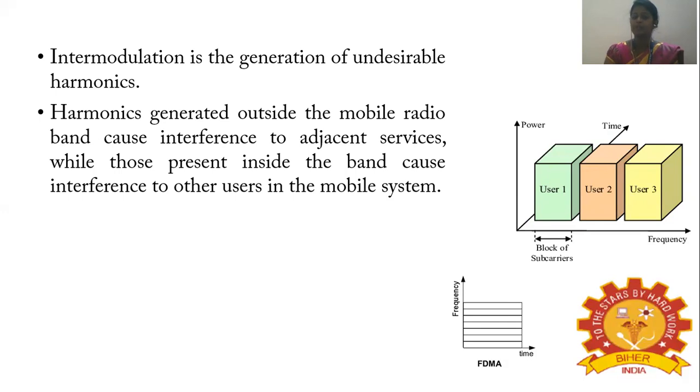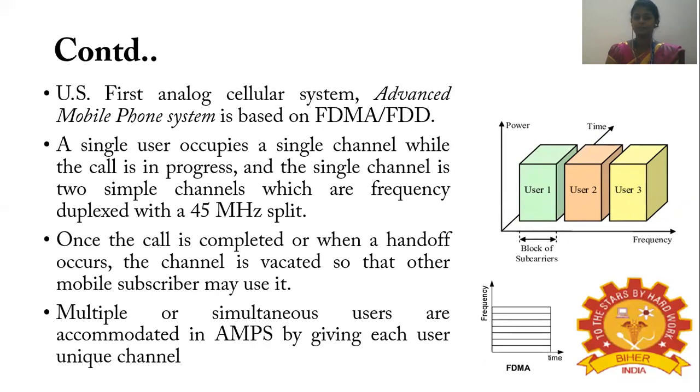It could cause interference to adjacent services, from one service to the other. Those present inside the band also cause interference to other users in the mobile system. The first analog cellular system was introduced in the US and named the Advanced Mobile Phone System, and it is based on FDMA FDD.